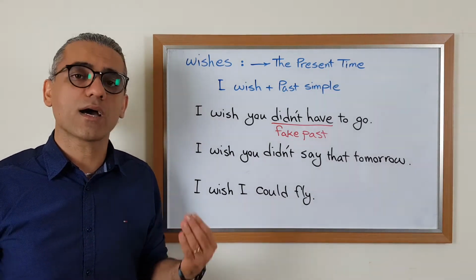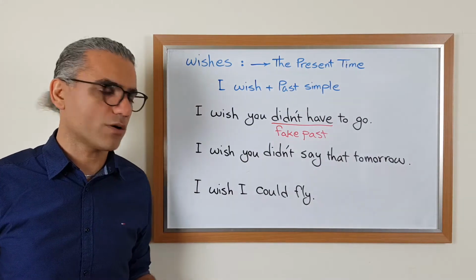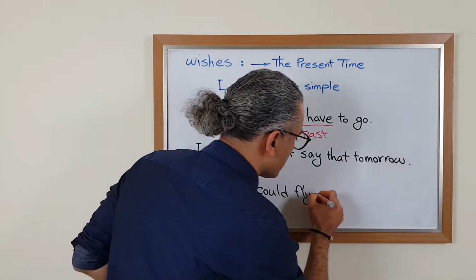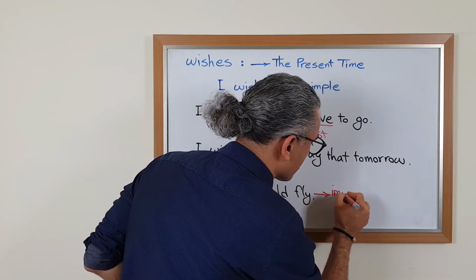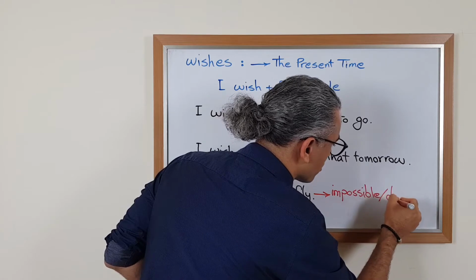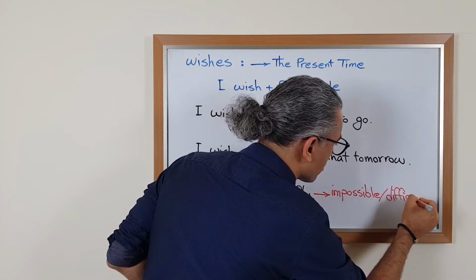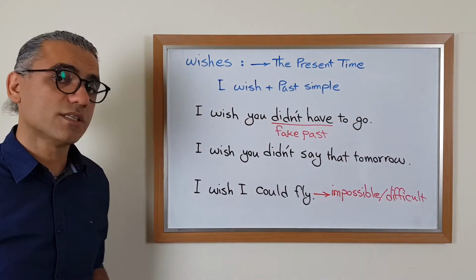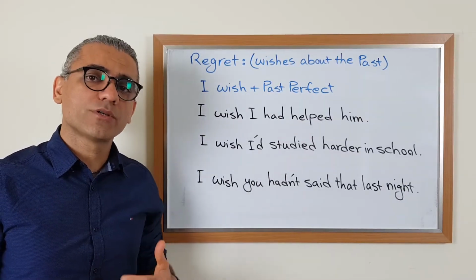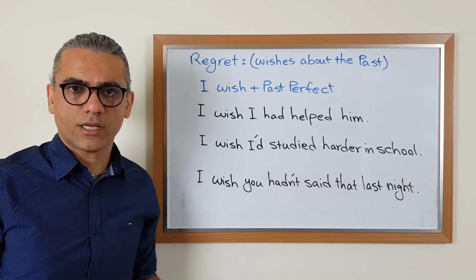So we say, I wish I could see you tomorrow. So for this one, for impossible or difficult situations.